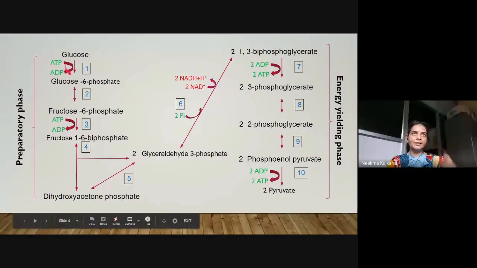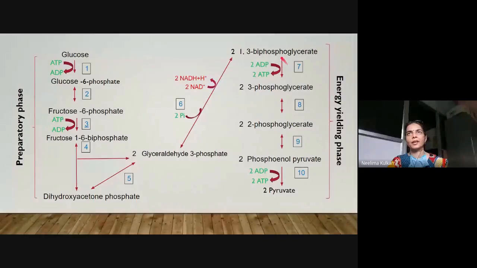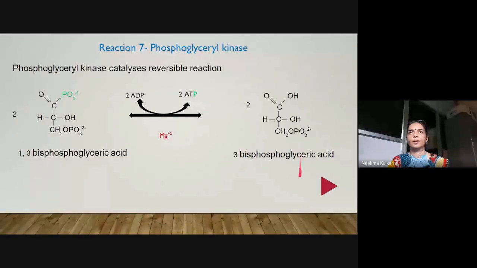Okay, can you see here? This is a unidirectional arrow. Other reaction is, this is a reversible reaction. This is a unidirectional arrow. Okay, irreversible reaction. This is bidirectional. So all other reactions you can see, glyceraldehyde 3-phosphate dehydrogenase, this also should be a bidirectional arrow. This is also a reversible reaction. Then this is a unidirectional reaction. Okay. So now let us go back to this reaction. Okay. So this is how ATP will be synthesized.